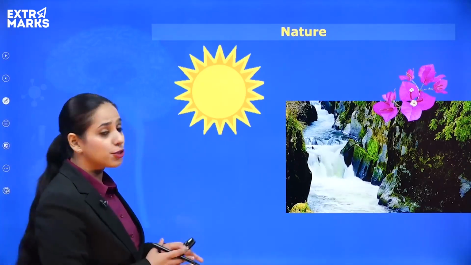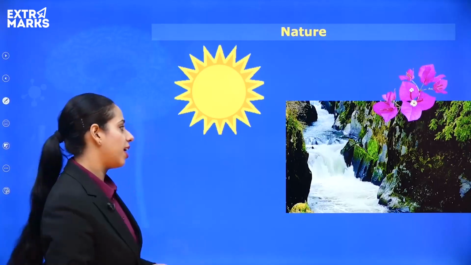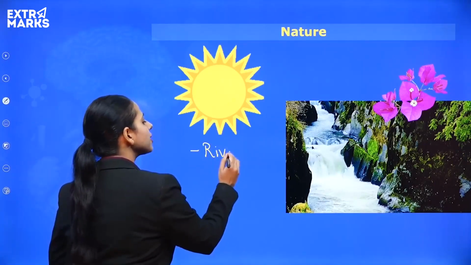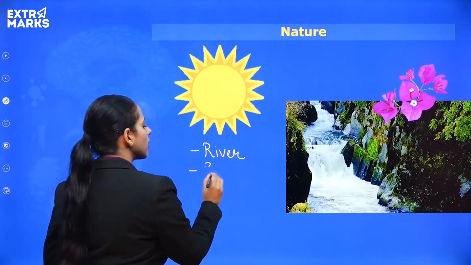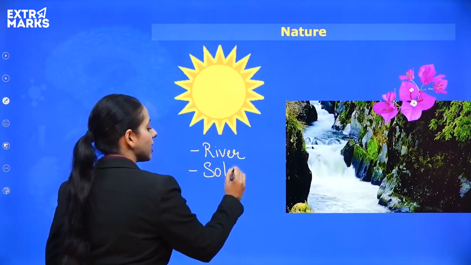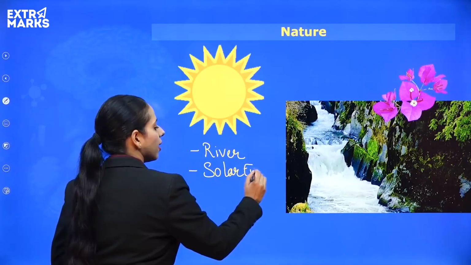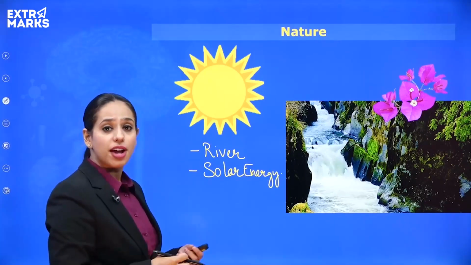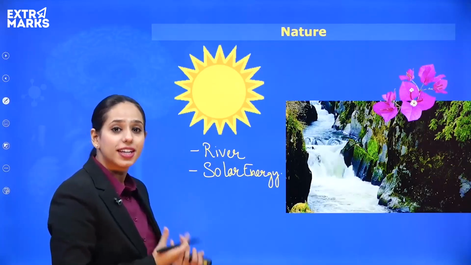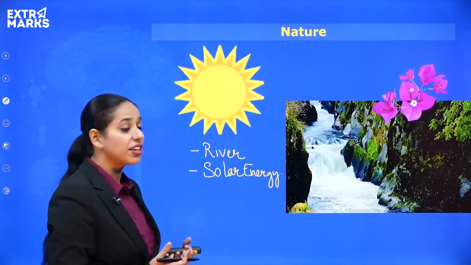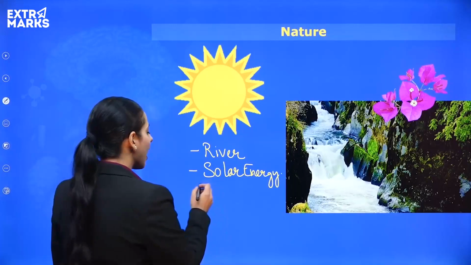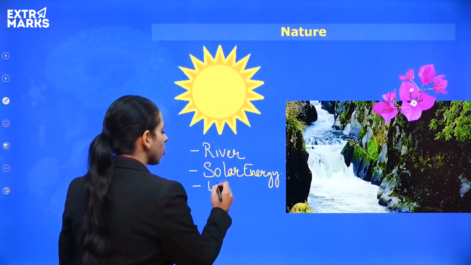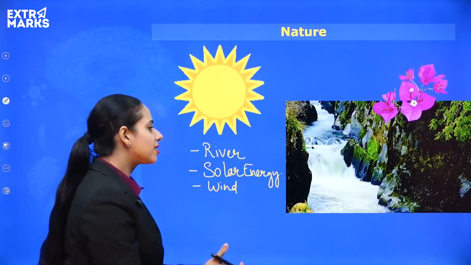The various resources that you can see in this picture are rivers, and we can say the water. You can also say that it's the solar energy. Yes, that's a resource. Nowadays, a lot of countries are planning to shift, especially France wants to shift to solar energy to meet its daily energy requirements, right? And then we also have wind.